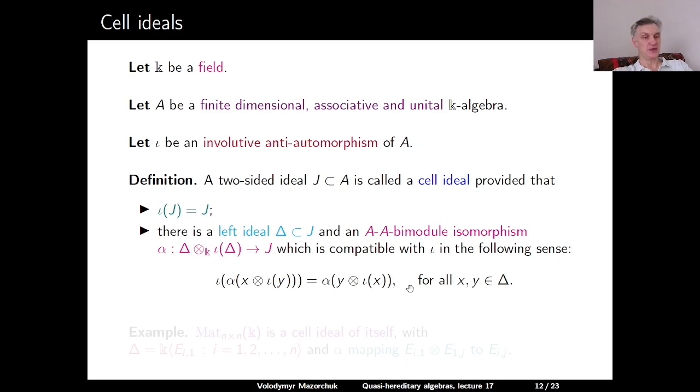When we apply iota to alpha of x tensor iota of y, the outcome should be equal to alpha of y tensor iota of x for all x and y in delta.